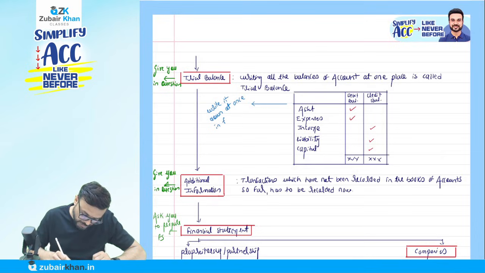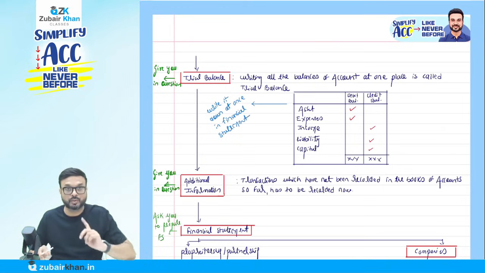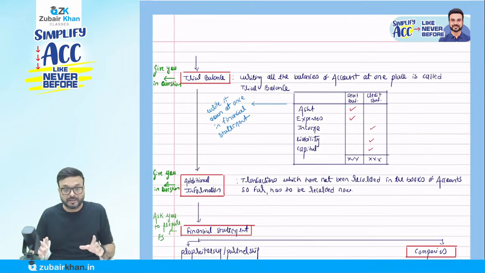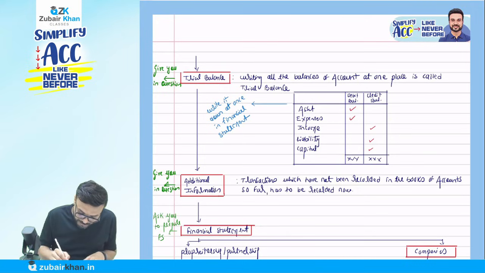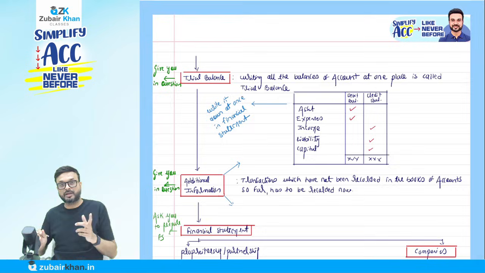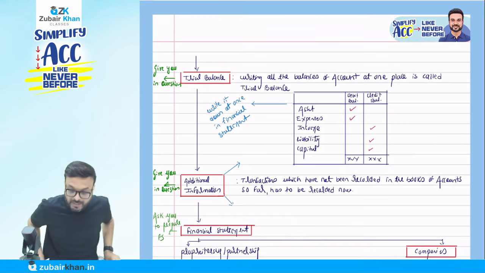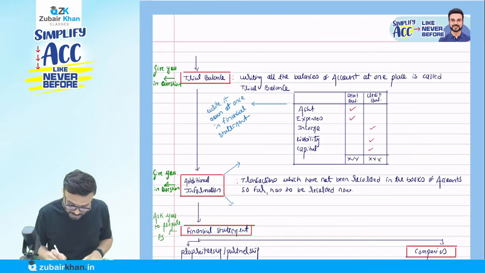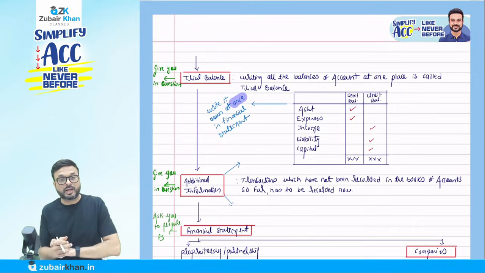in financial statement. Okay, no two times. But what happens in the case of additional information? There are two types of additional information they give you. Now understand this point. There are two types of additional information they give you in the question.